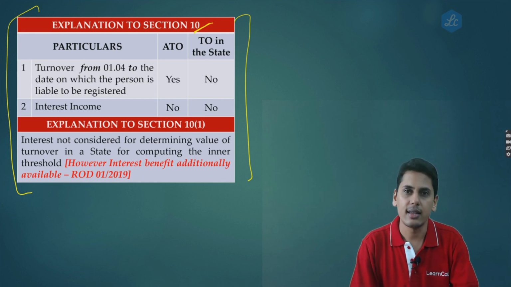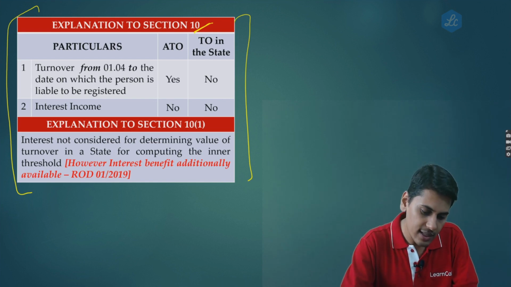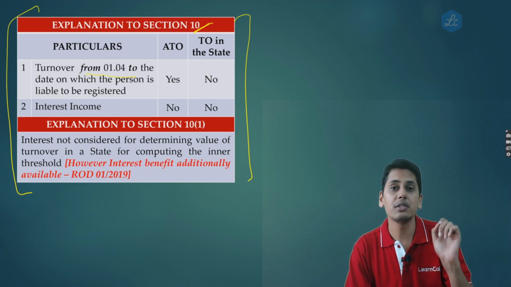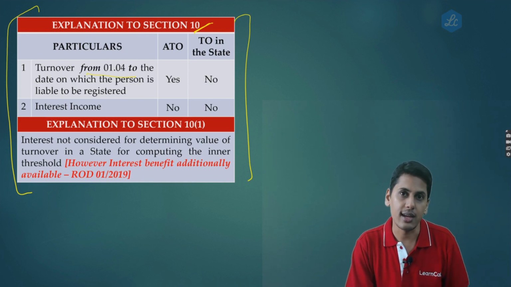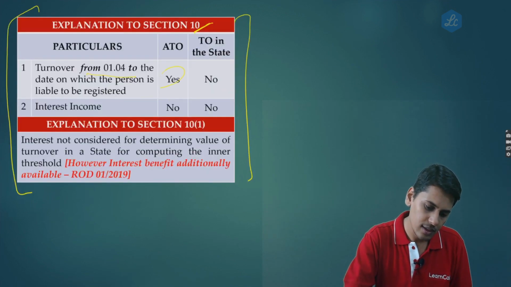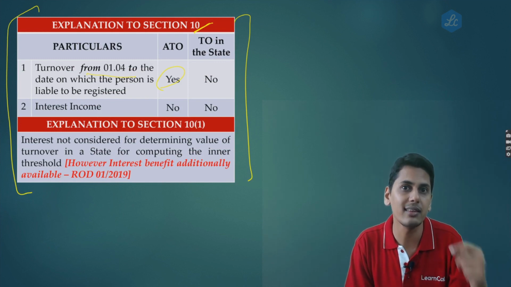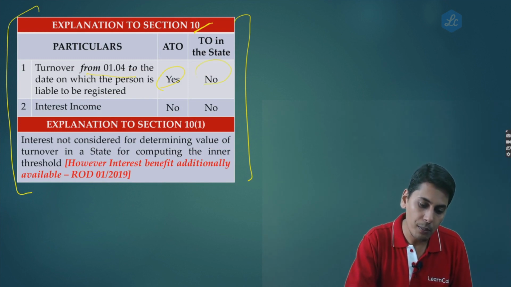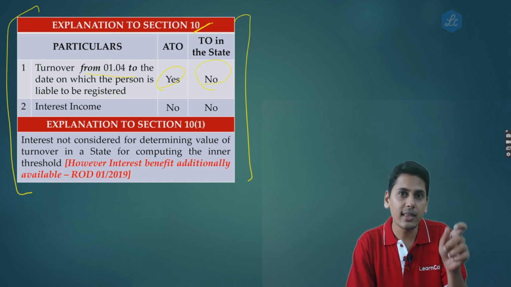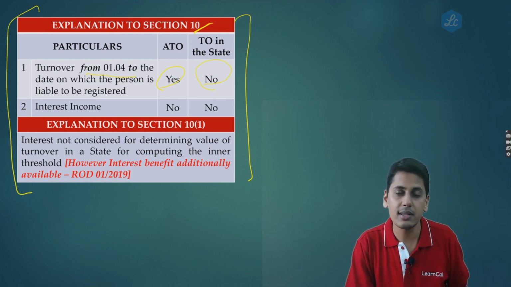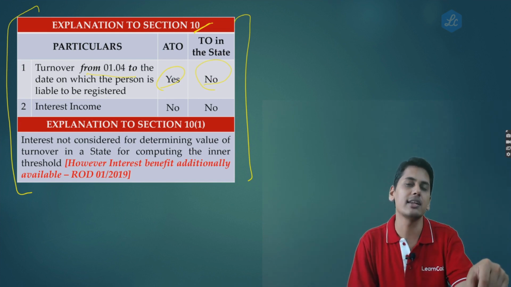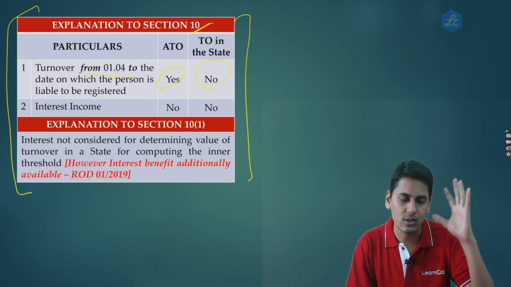Friends, explanations to section 10. As regards turnover from 1st April to the date on which a person is liable to be registered, I repeat once again, that turnover does form a part of aggregate turnover. That means it is exhausting my threshold. However, while computing, should I pay taxes on that turnover during which I was an unregistered person? The answer is no. It will eat up my threshold, but I need not pay taxes on it.